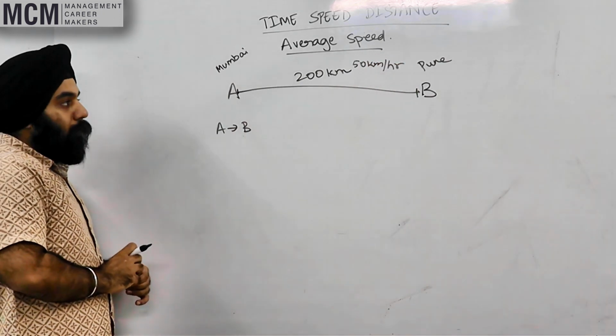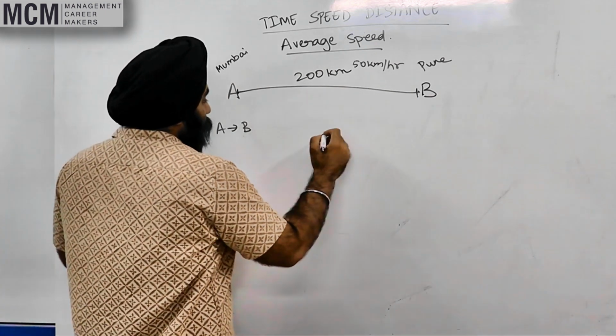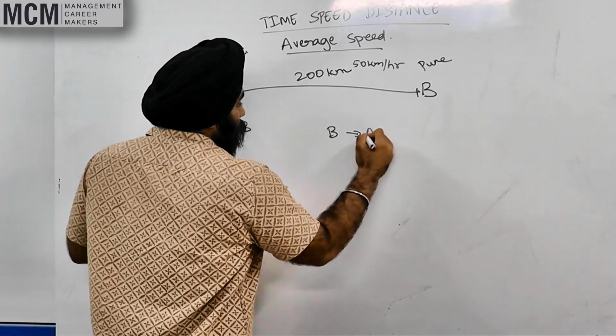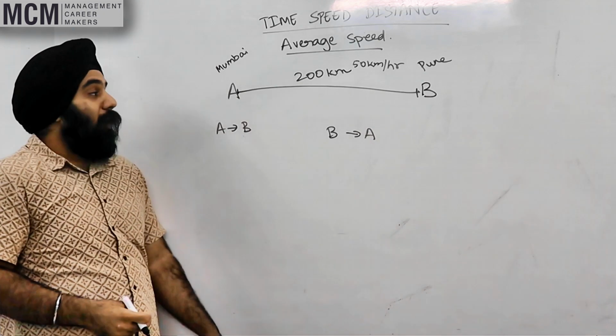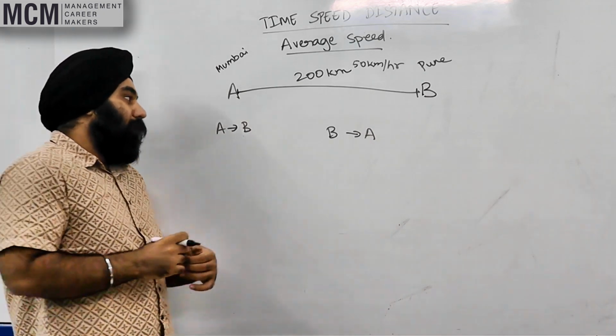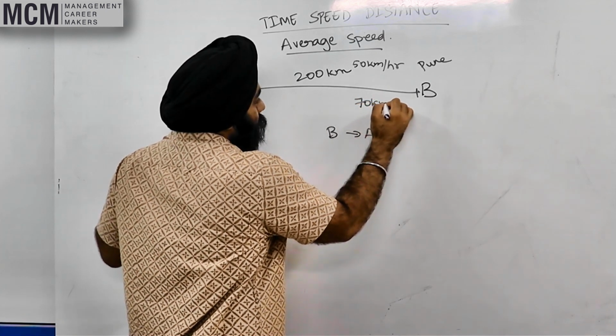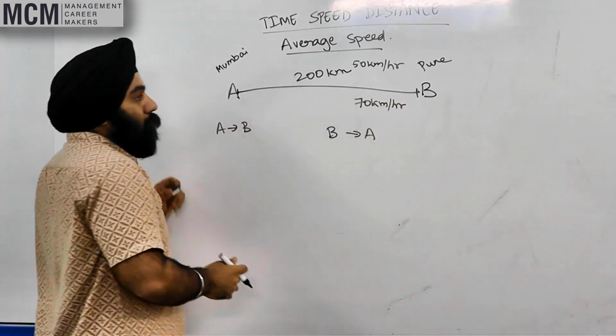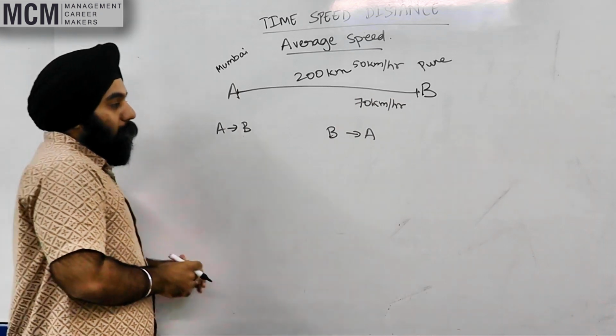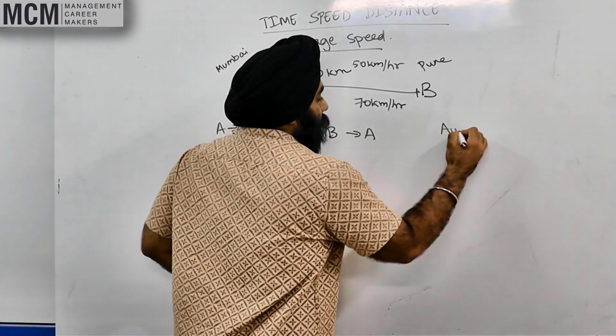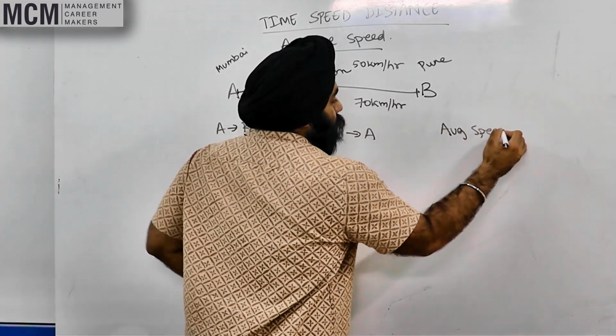Yes? Right? And then I come back. Right? I realize I have to come back faster and it's taken me too much time. So I come back faster at a speed of 70 kilometers per hour. Yes? Can you tell me what is the average speed of the entire journey?